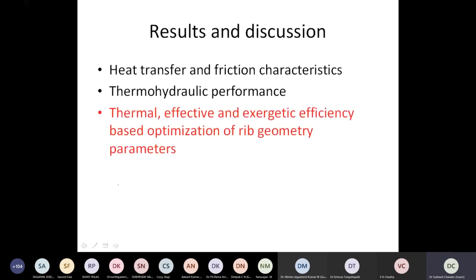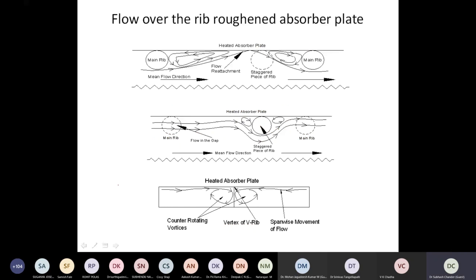This is what we perceived as the speculated flow around the main rib and the staggered rib. We expect that the flow over the rib will get deflected and reattach over the surface, creating a reattachment region. When the flow comes through the gap, it will come over the staggered rib and create two circulations, before and after the staggered rib, and there are some secondary span-wise flow movements and vortices created at the vertex of that rib. So this is the flow speculation that we have.